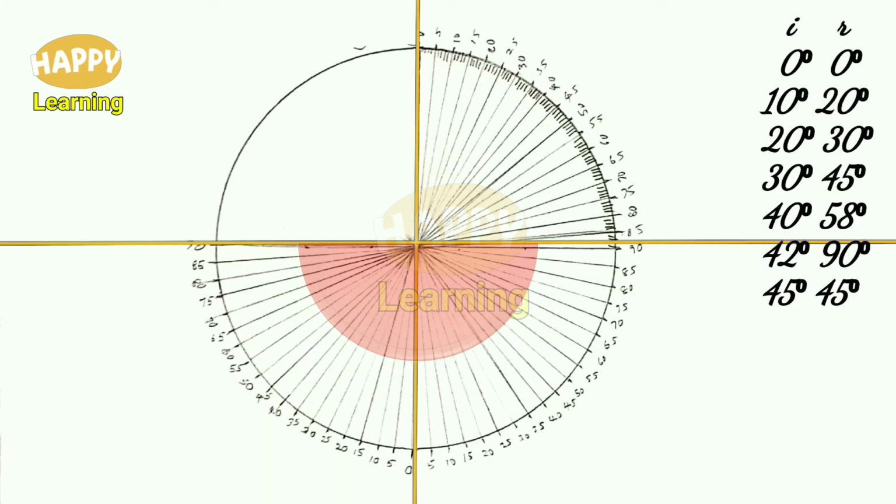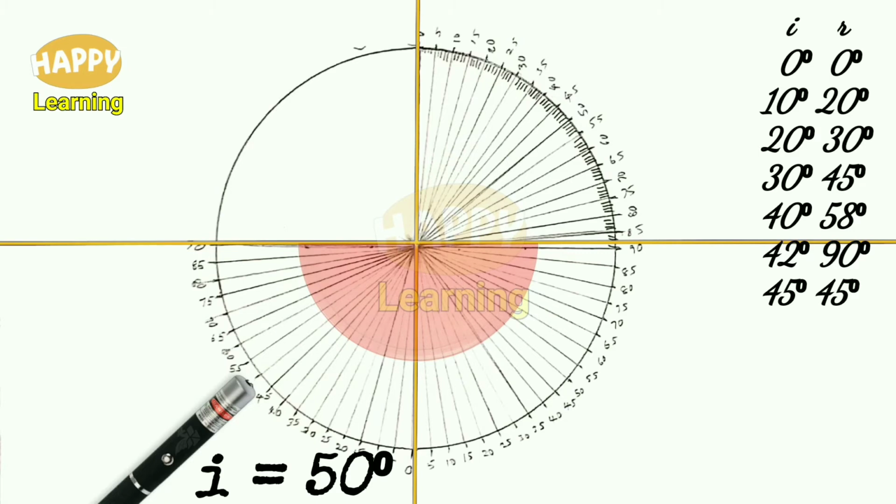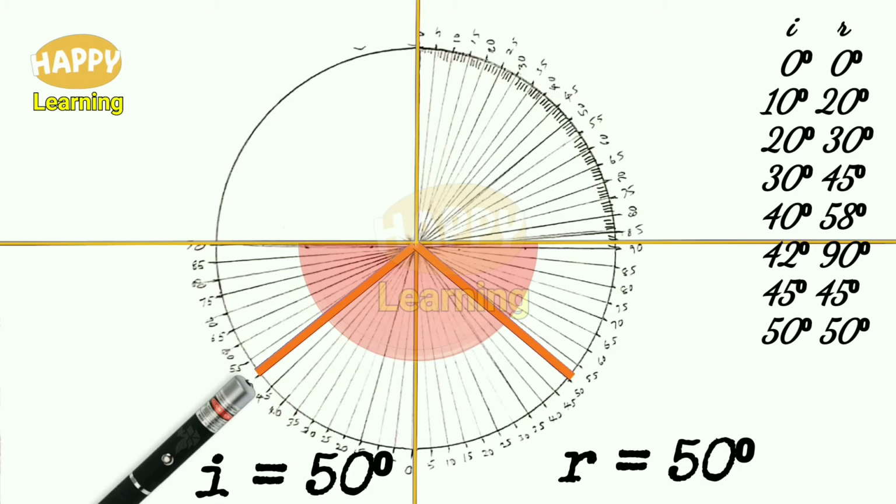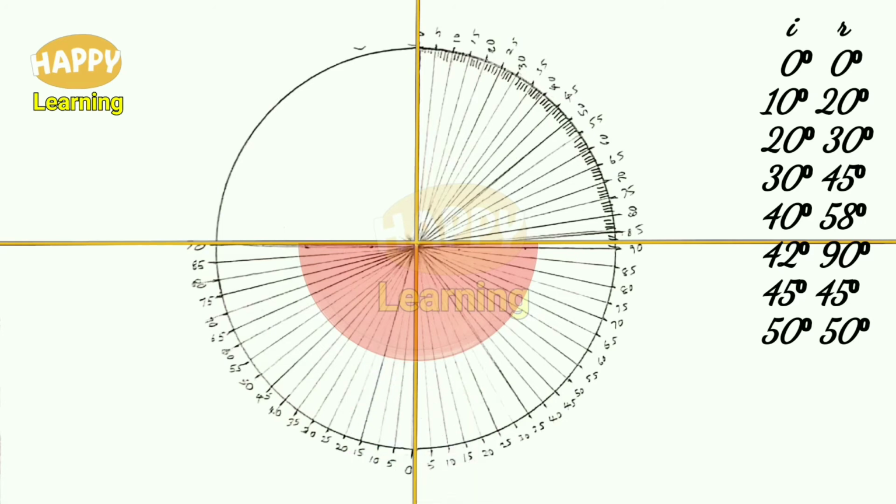So select some other angle. This time I is equal to 50 degree is selected. If the ray is passed into the glass slab at an angle I is equal to 50 degree, then the ray reflects into the same glass slab with the angle R is equal to 50 degree. That means the law of reflection is obeyed. In the law of reflection, I is equal to R. That's what we are seeing here. For 45, 45. For 50, 50. And for R is equal to 90 degree, the I value was 42 degree. That is called the critical angle.